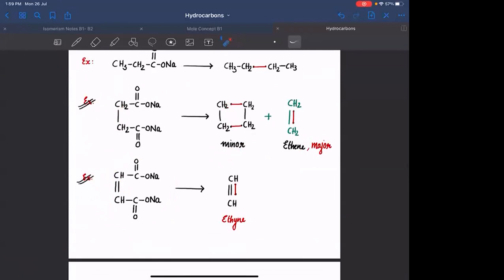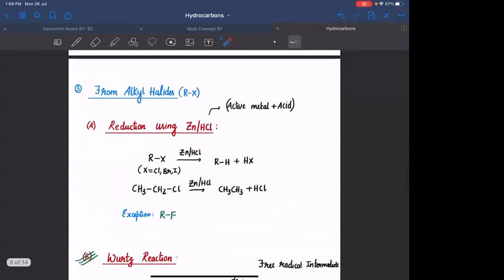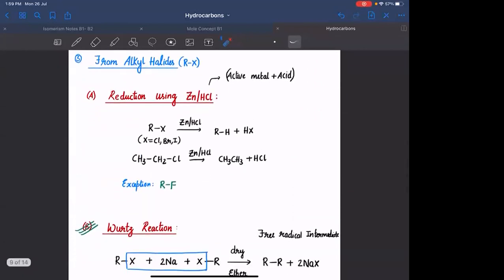यहाँ तक किया हमने, इसके आगे बढ़ना है हमको. Okay, इसके आगे हमने reduction भी देखा, reduction of alkyl halides. Reduction is nothing but addition of hydrogen or removal of electronegative element. You can add hydrogen with the help of any active metal along with acid. Metal will be losing electrons, acid will be giving H positive, so you can have H2 gas. Okay, so any active metal with an acid will act as reducing agent. So if you are adding a reducing agent, X will be replaced by hydrogen to form alkane.